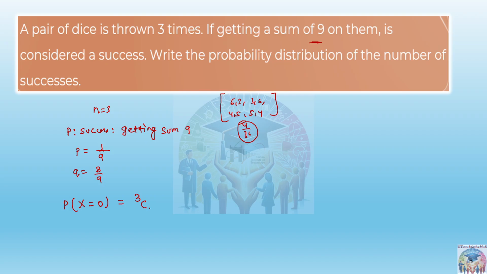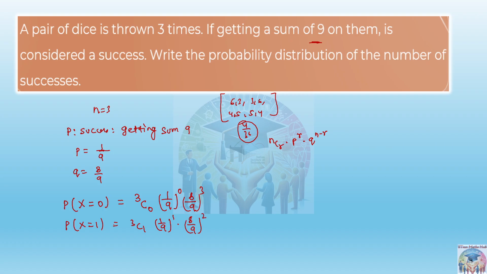So 3C0 means in 0 trials actually, right? After 3 trials you are getting 0 successes. So you will be writing 1 by 9 to the power 0, the formula again being NCR into P to the power R into Q to the power N minus R, then 8 by 9 to the power 3. Similarly the random variable will be 1. When x is equal to 1 we get 3C1, 1 by 9 whole to the power 1 into 8 by 9 whole to the power 2.